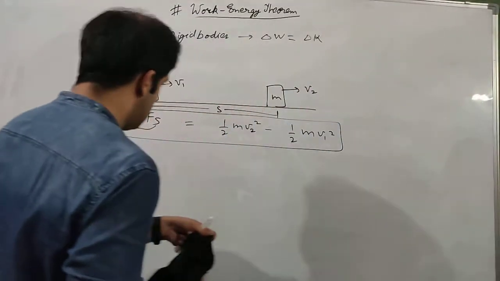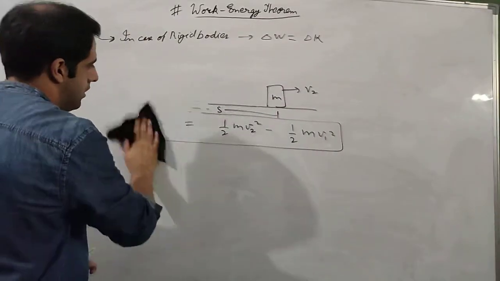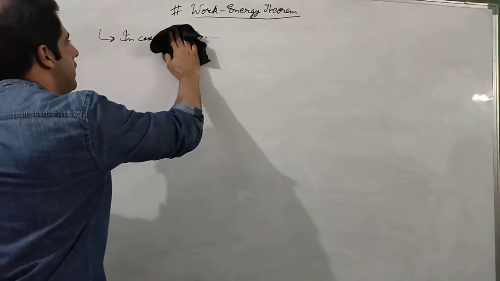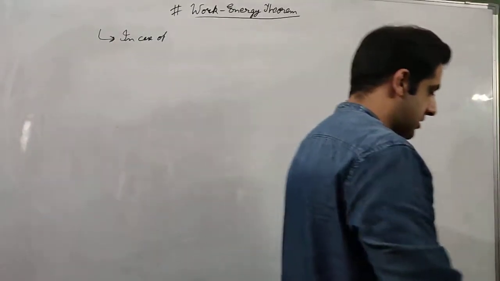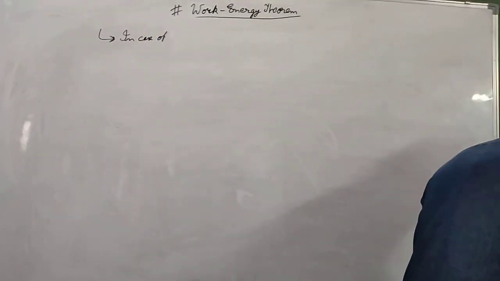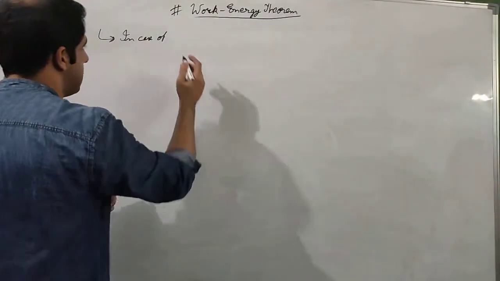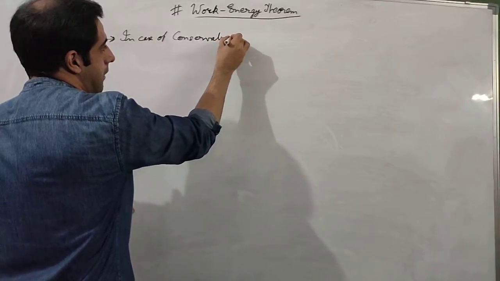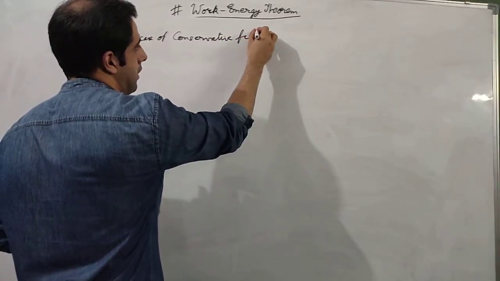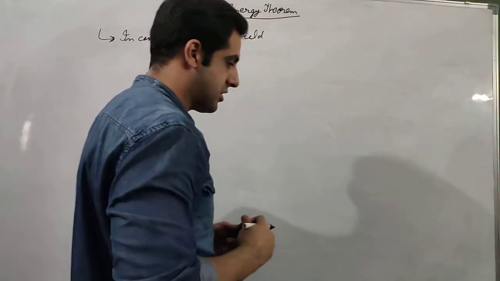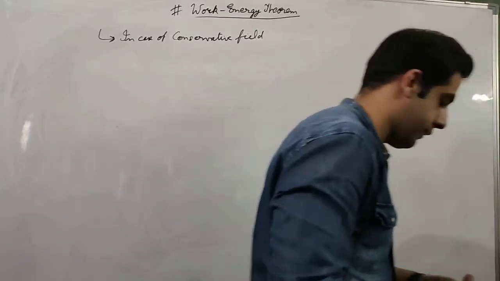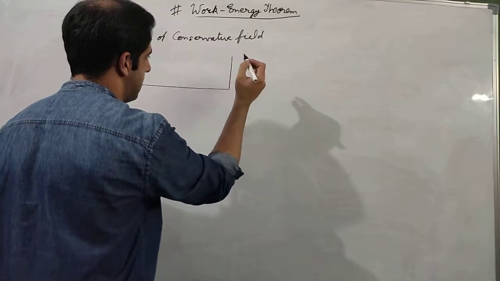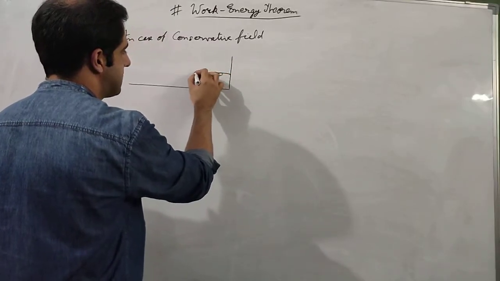Now let us come to the second point. In case of conservative fields, we know that whatever work is done, it will change the potential energy. So in case of a conservative field, let us take an example of a spring. We know that an ideal spring is conservative, so we will use the same example.